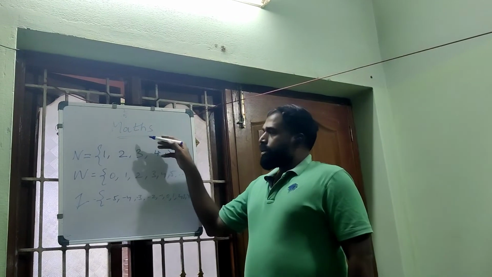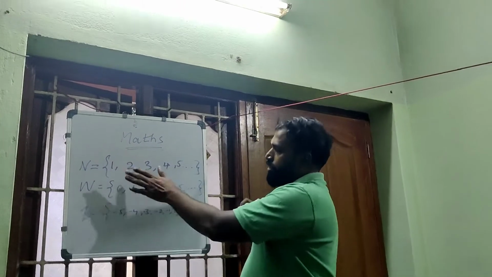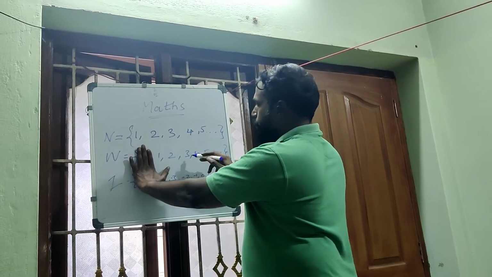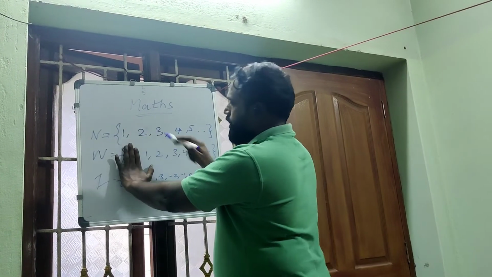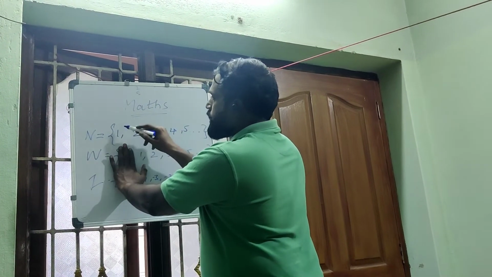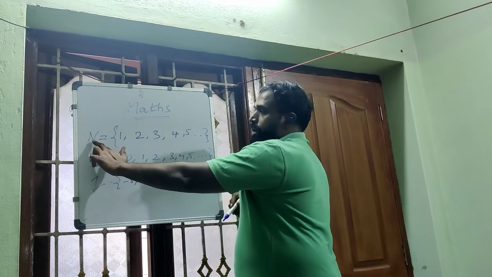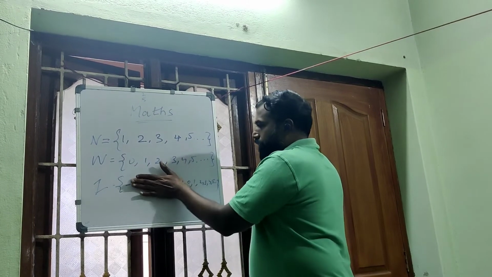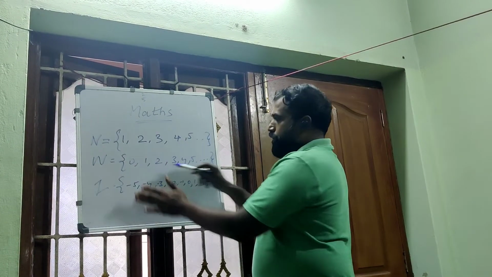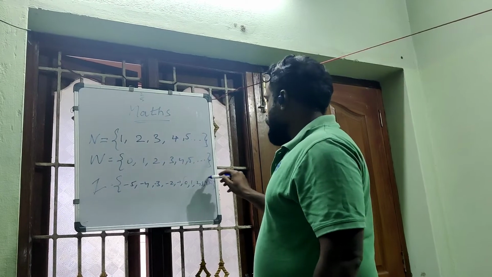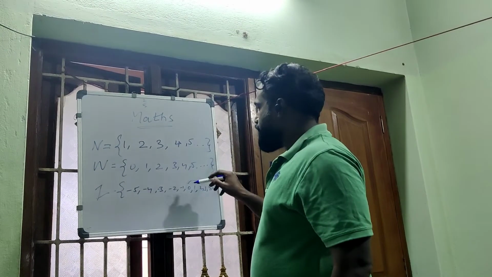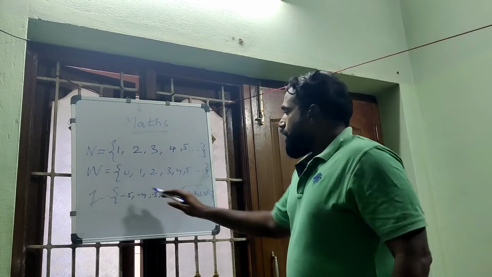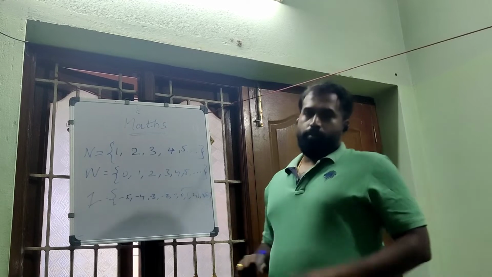If you look closely here, if we hide 0, we get 1, 2, 3, 4, 5, so it represents N. So whole number is a subset of natural numbers. And if you hide this part, we get 0, 1, 2, 3, 4, 5, so this part, as we mentioned already, is known as whole numbers. So integers are a superset of whole numbers.